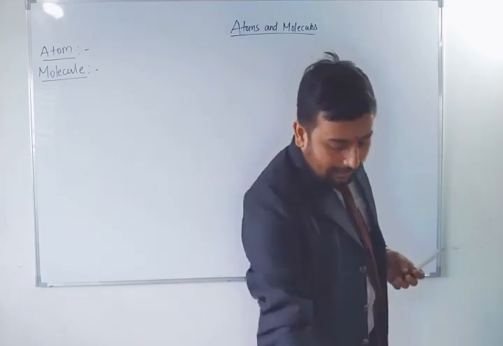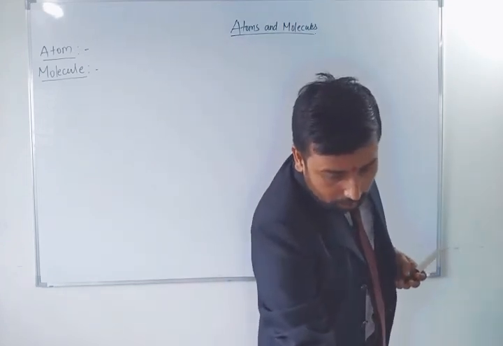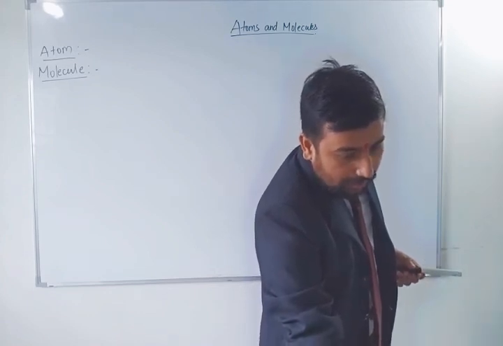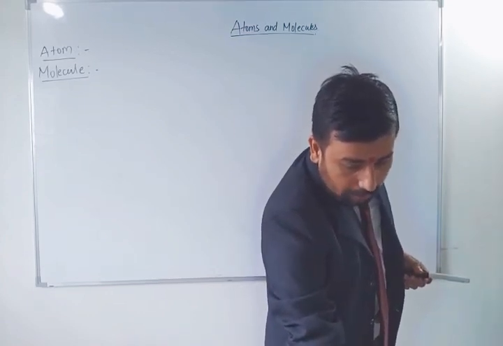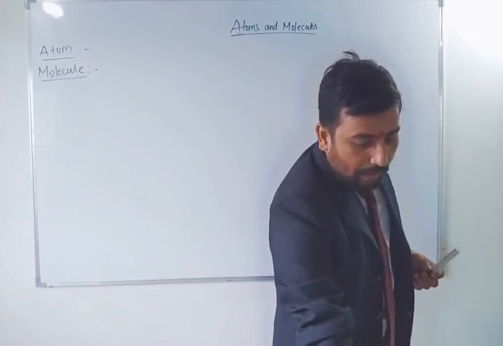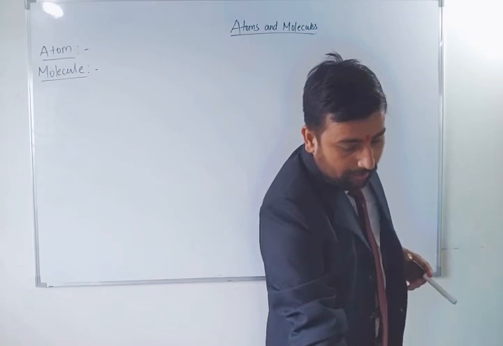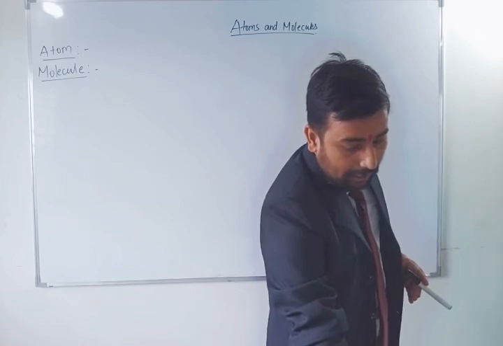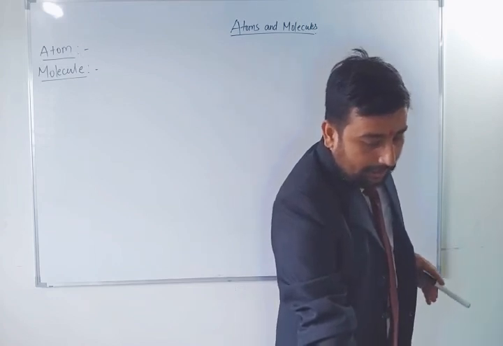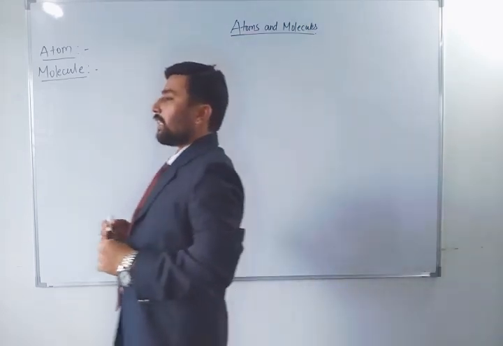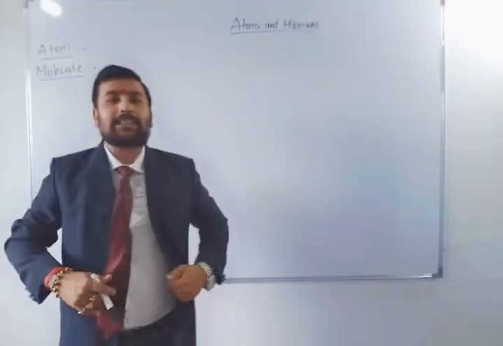It is also written in the NCERT; I hope everybody has the NCERT textbook at home. The structure of atom chapter gives the details about the shape and size of the atom, described as 10 to the power minus 8 centimeter.